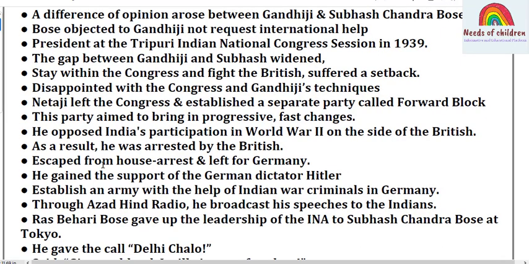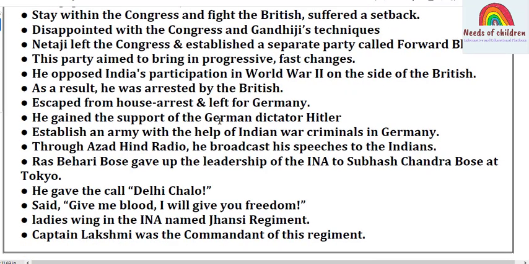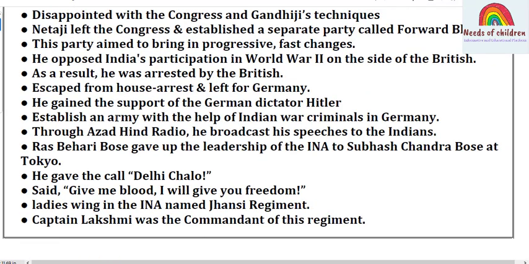As a result, he was arrested by the British, escaped from house arrest and left for Germany. He gained the support of the German dictator Hitler and established an army with the help of Indian war prisoners in Germany. Through Azad Hind Radio, he broadcast his speeches to the Indians.